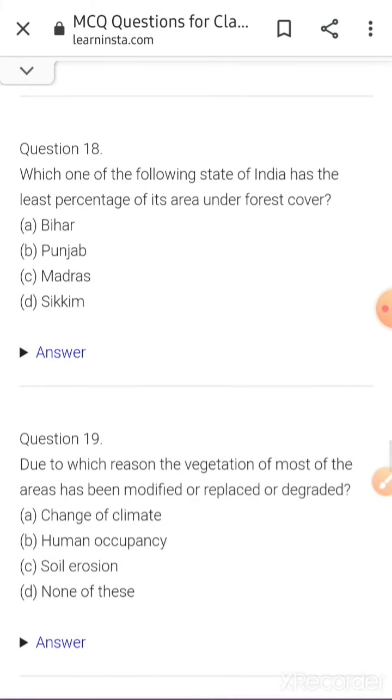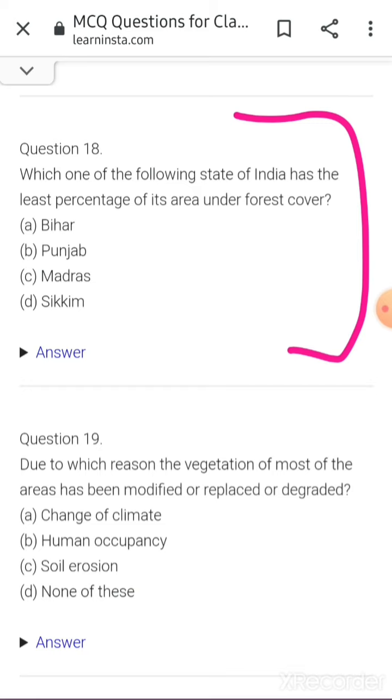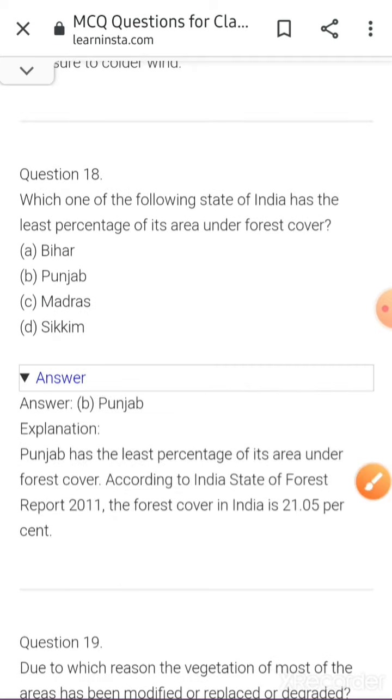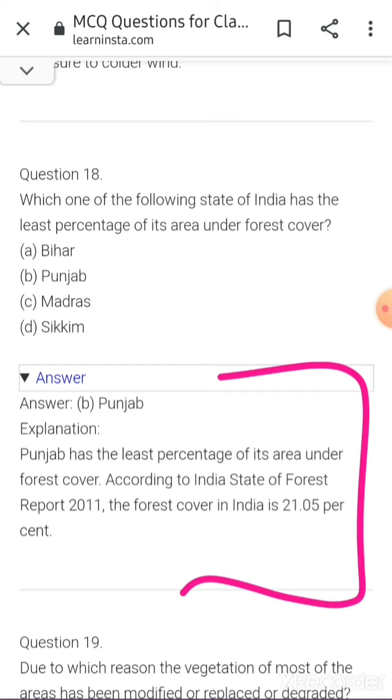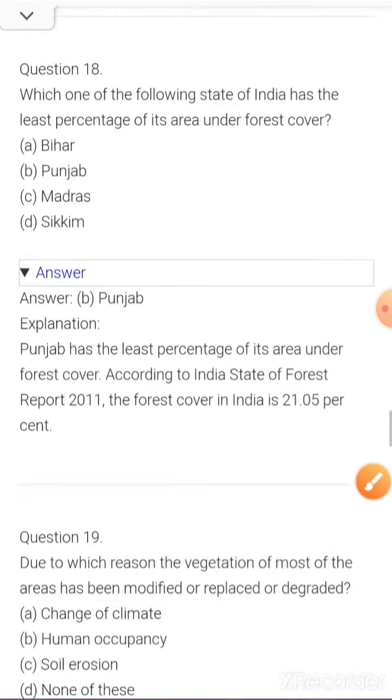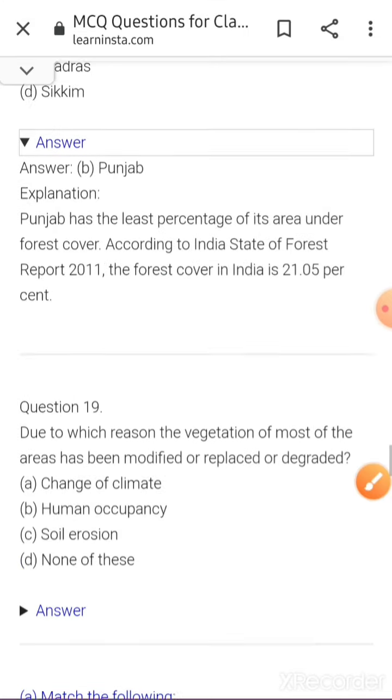Fine. So only two questions are left. Which one of the following states of India has the least percentage of its area under forest cover? A is Bihar, B is Punjab, C is Madras, D is Sikkim. So here is the correct answer, that is Punjab. Punjab has the least percentage of its area under forest cover, meaning the forest is very little. According to India's State of Forest Report 2011, the forest cover in India is 21.05 percent. Okay, here's the last question.